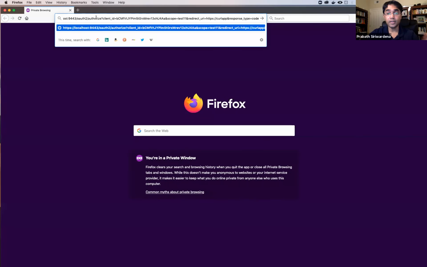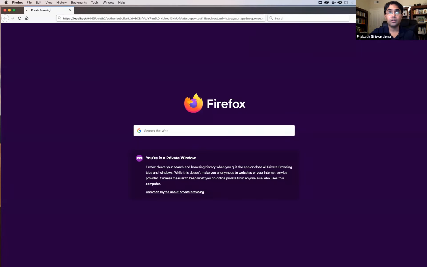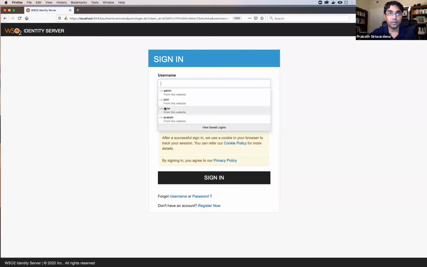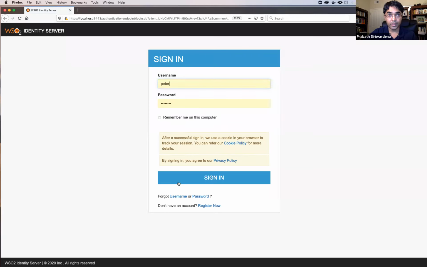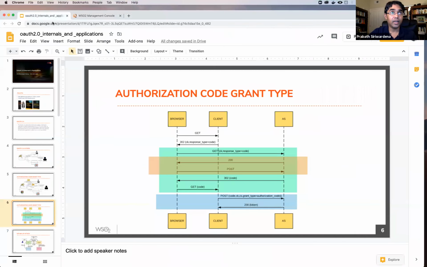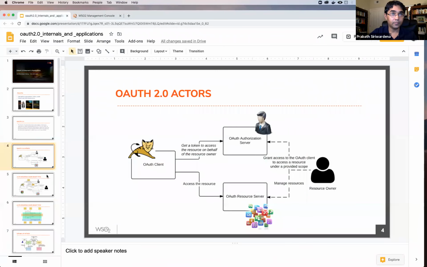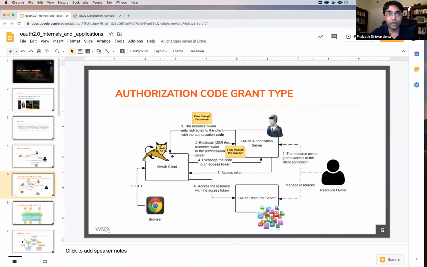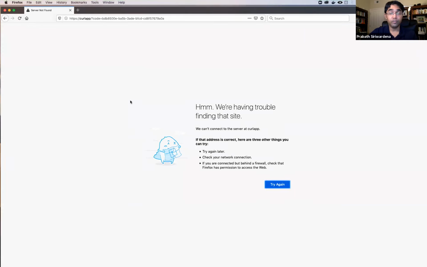This request will start when you click on login on your client application. This takes me to the identity server login page. I can log in with a user there. Then I get redirected to the client app. This is the curl app, the URL pointing to my app. Now, if you look at the diagram, we are here. We have finished step 3. So the client app got the authorization code. If you have a real app behind this, then the app itself will get this code.